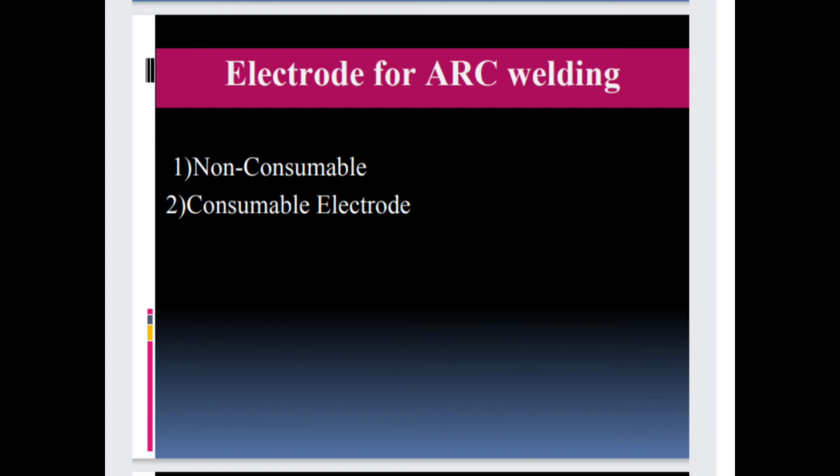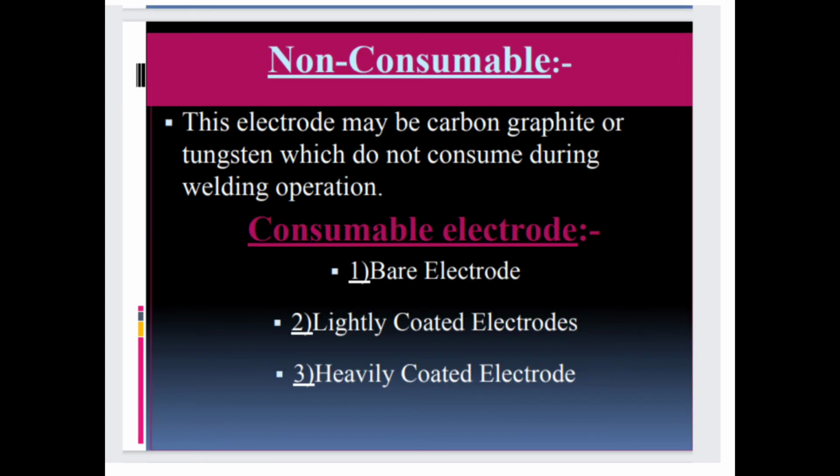So the next is electrode for arc welding: non-consumable and consumable electrode. First, non-consumable means what? This electrode may be carbon graphite or tungsten, which do not consume during welding operation. And the consumable electrode means what? They are the bare electrode, lightly coated electrode and the heavily coated electrode.